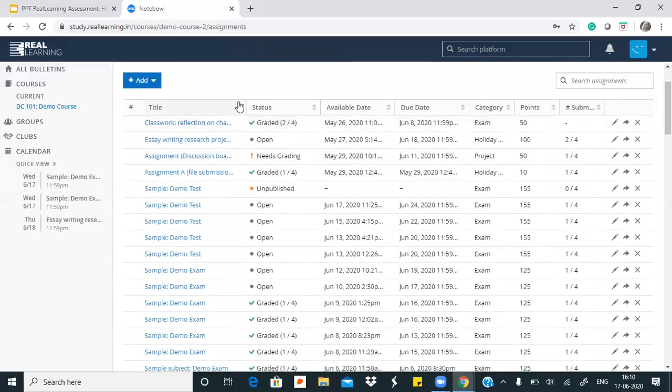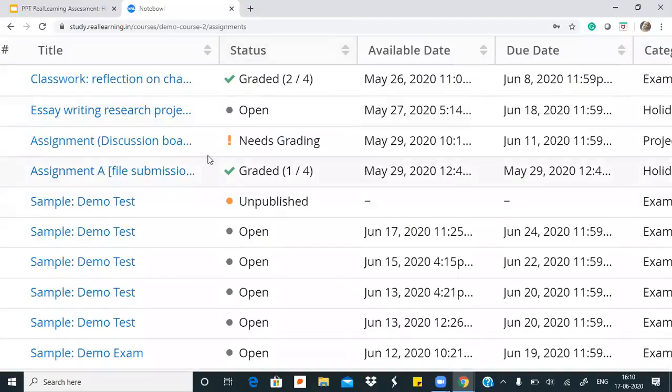Each status tells the teacher something important. So for example, if you're in the middle of creating something, as in students के पास अभी ये publish नहीं हुआ है, students cannot start attempting this test, then that status will show as unpublished for the teacher. If she has started grading something, suppose she has 10 or 20 students in her class, and half of the students have sent in their submissions, or even all of them have, and the teacher has started giving marks to the students, then she can see a proper analysis of how many students she has checked, how many she is yet to check. All of those things she can get to know from here.